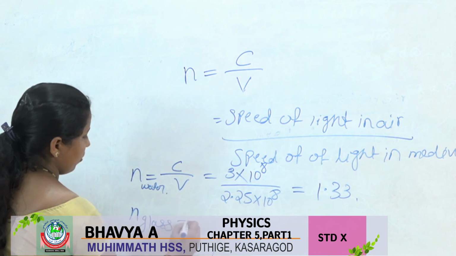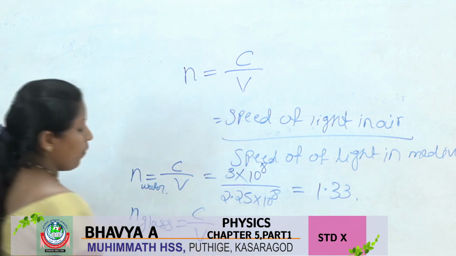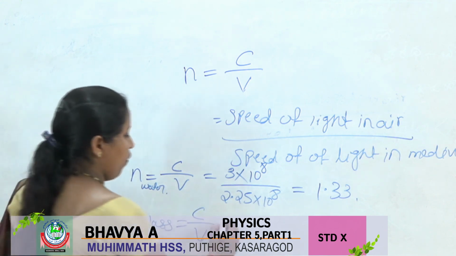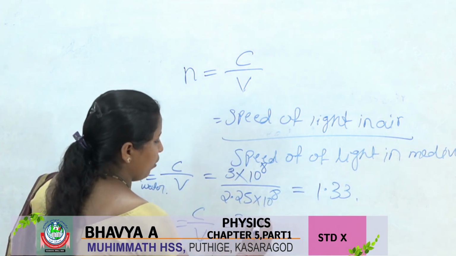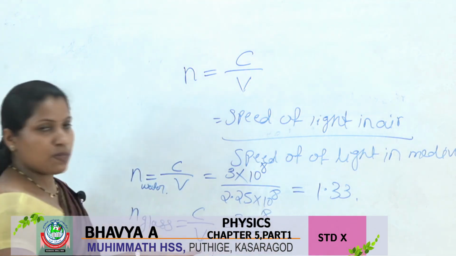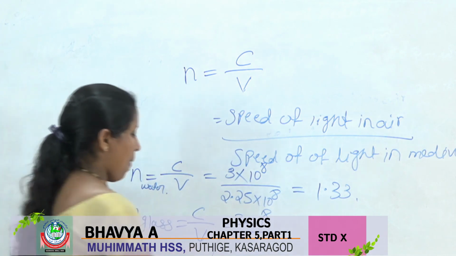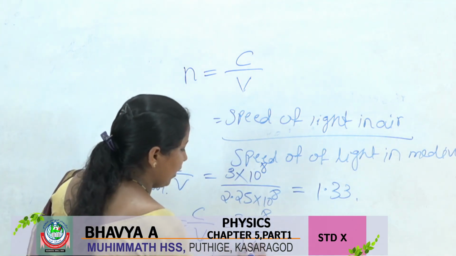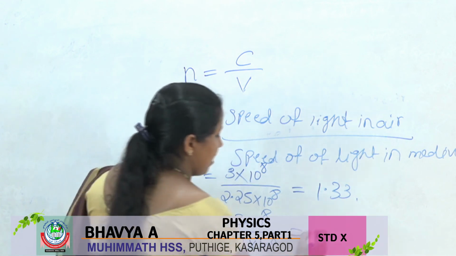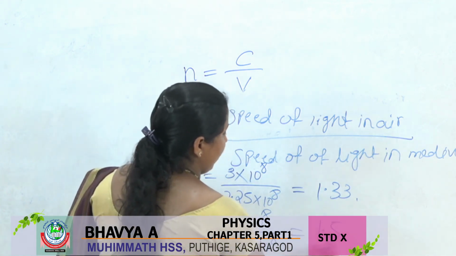Then the refractive index of glass, using the formula c divided by v: speed of light in air 3 into 10 to the power 8 divided by speed of light in glass, 2 into 10 to the power 8. The answer is 1.5.